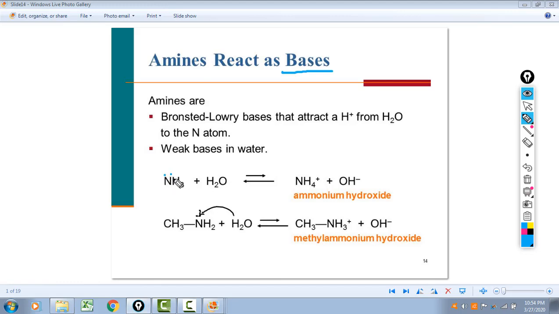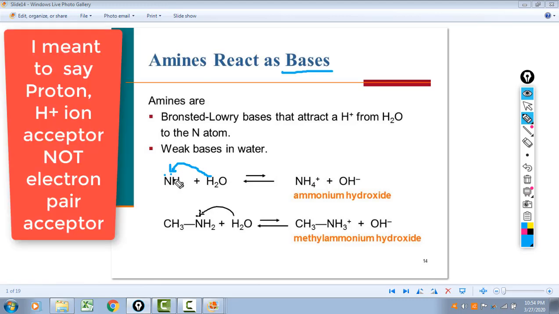It has a complete octet, and one of the hydrogens from water is attracted to that unshared pair of electrons. So it gains a pair of electrons. It's an electron pair acceptor. That's the definition of a Bronsted base. Bronsted bases are electron pair acceptors.